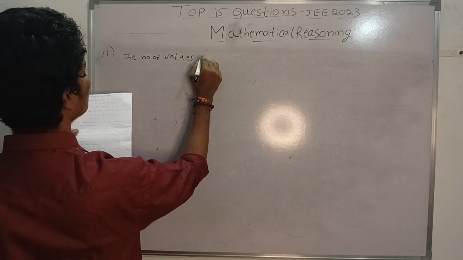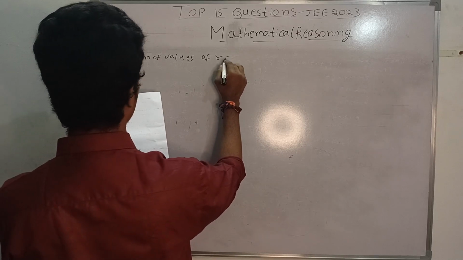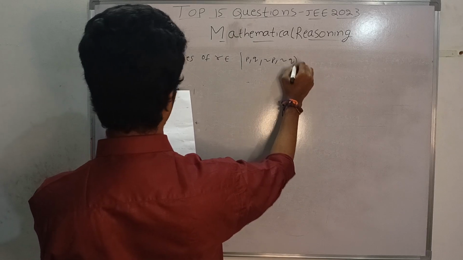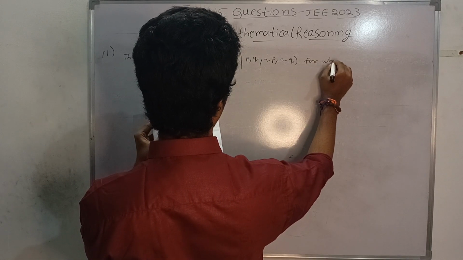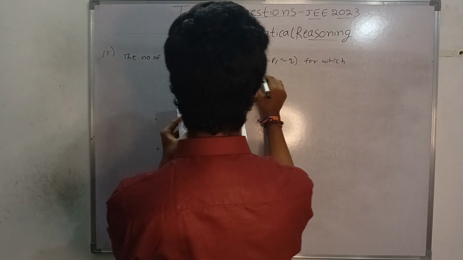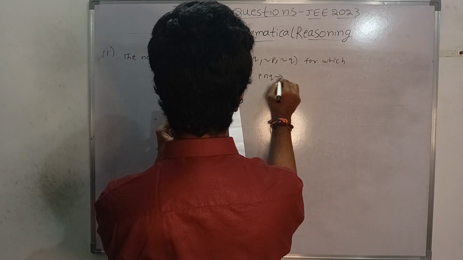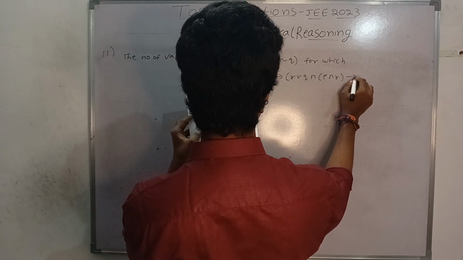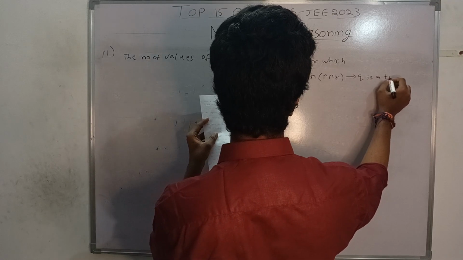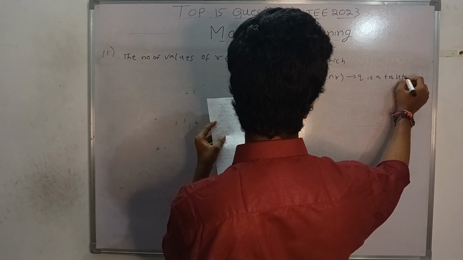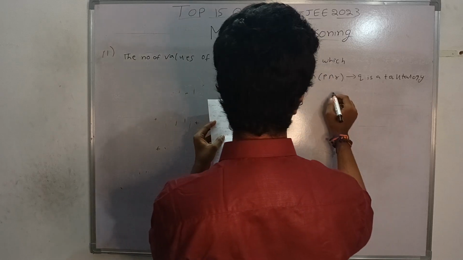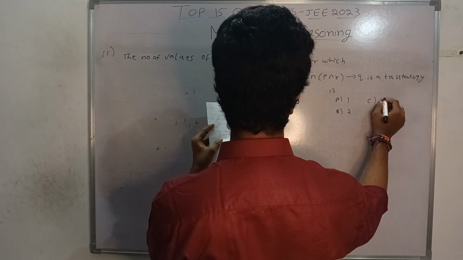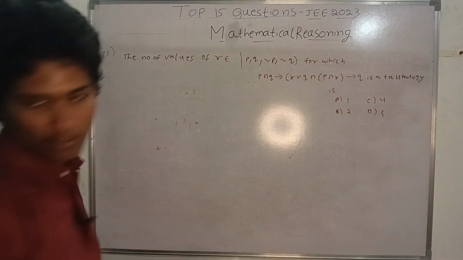The number of values of R for which... So this is the question.